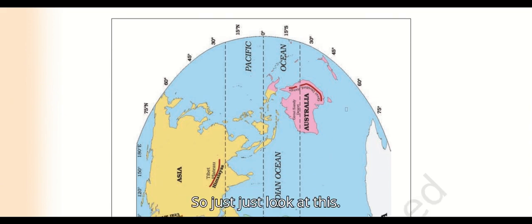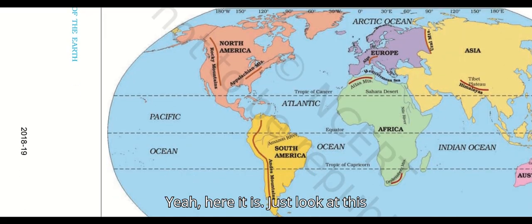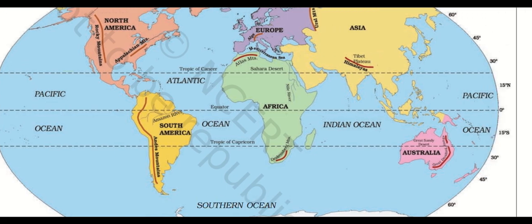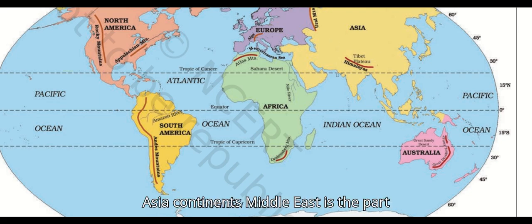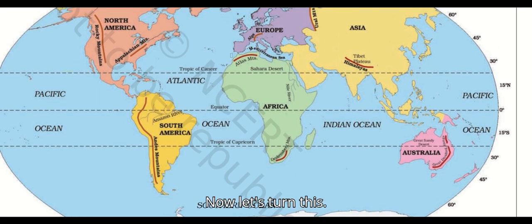Now, just look at this map. This is Australia, Africa, and Europe. This is the Middle East and Asia. The Middle East is part of the Asian continent. South America, North America, Europe.